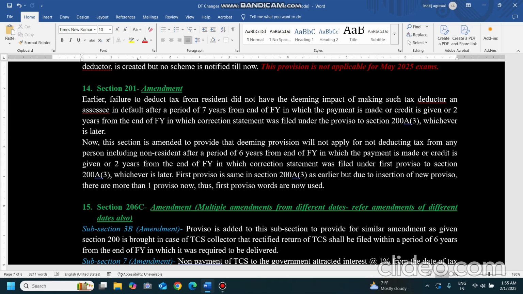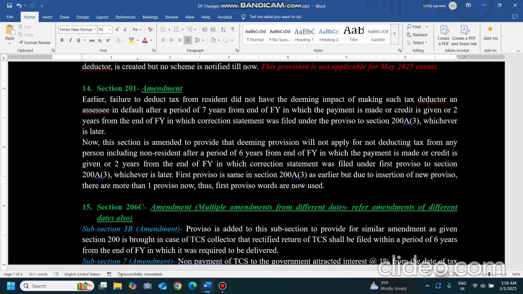Now what is the amendment? It is amended to provide that the deeming provision will not apply for not deducting tax from any person, including non-resident. This deeming provision will not apply in case the person is paying any sum to non-residents and is not deducting the amount after a period of 6 years from the end of the financial year in which the payment is made or credit is given. But 2 years from the correction statement is the same thing for the non-resident.